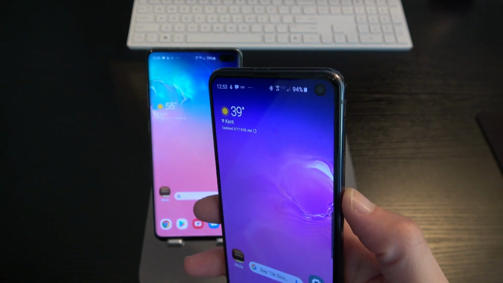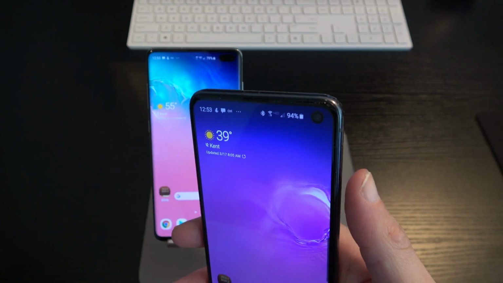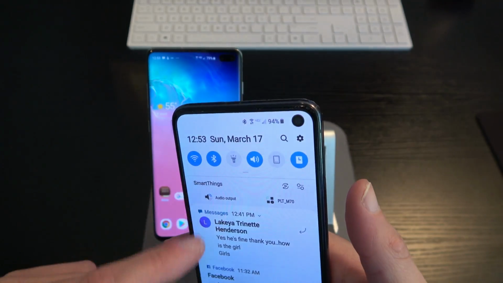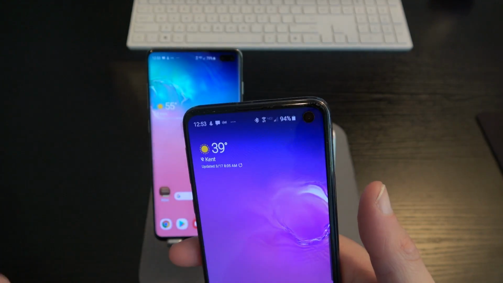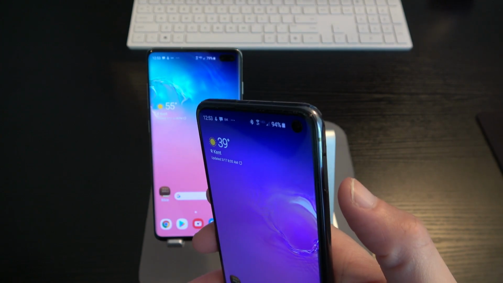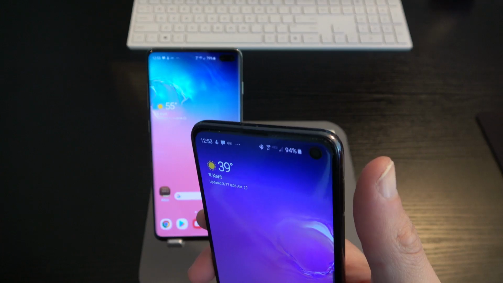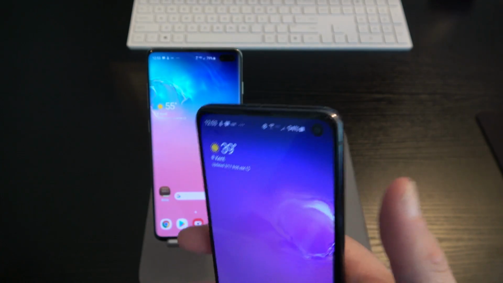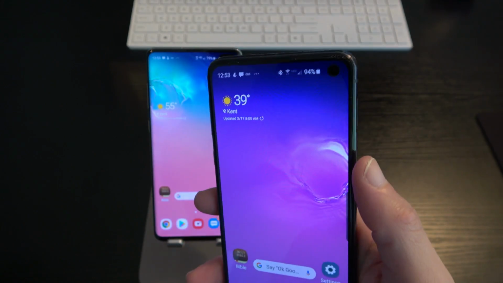Now, under the settings, you do have the ability to turn on a feature where, if you don't want to use your finger to bring down the notification shade and get to your quick toggles, you can simply swipe down on the fingerprint sensor, and then swipe up to close the notification shade, if you just want to navigate your phone all with one hand.